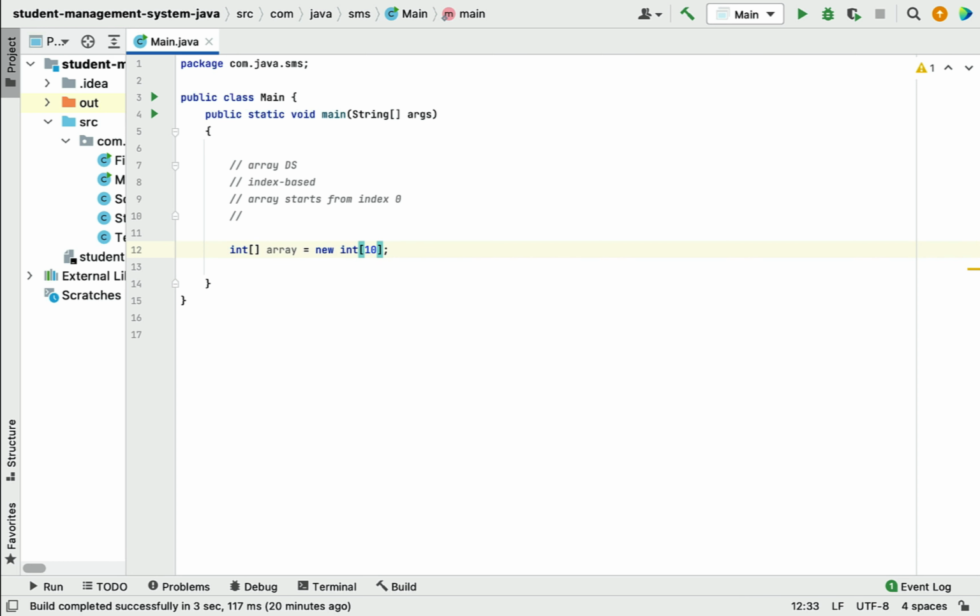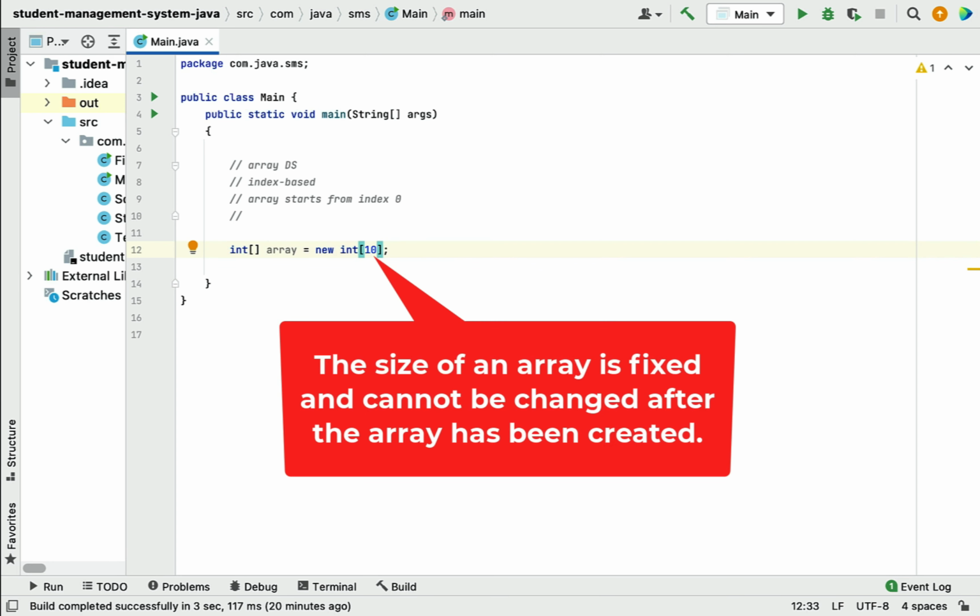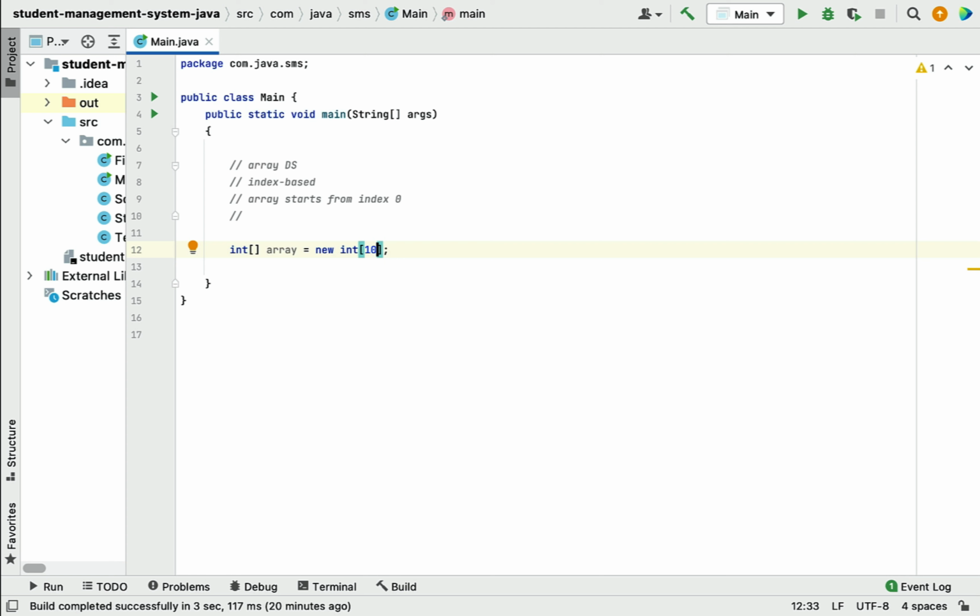So once we create an array with some size, we cannot change the size of an array later. The size of the array should be fixed, right?